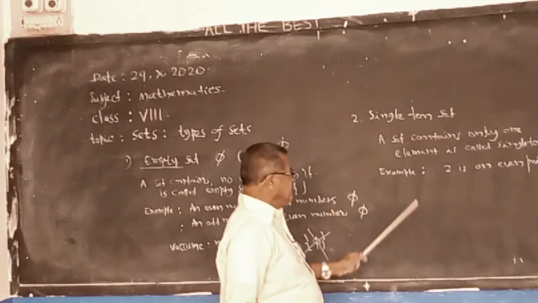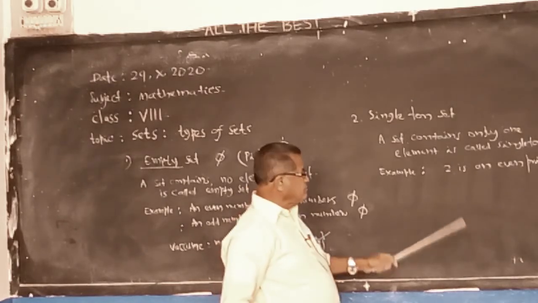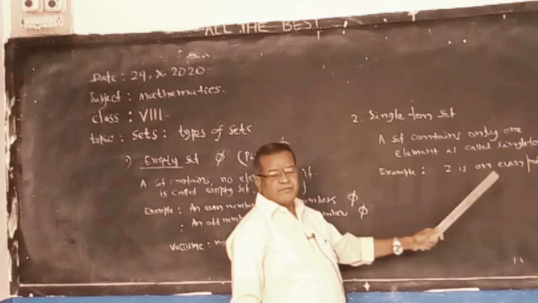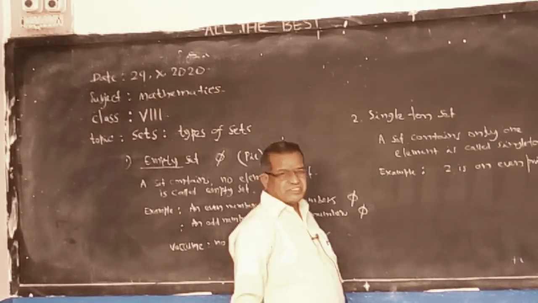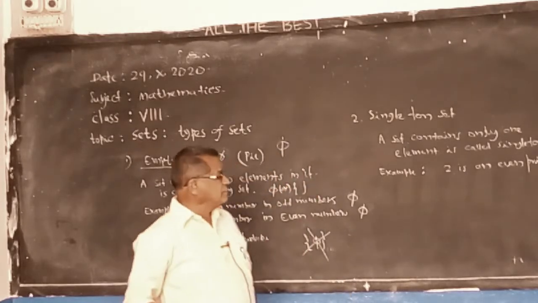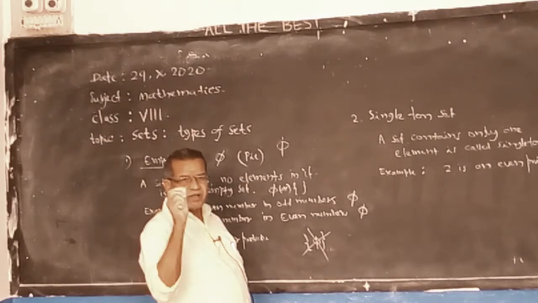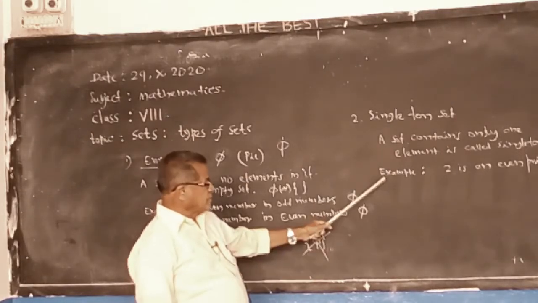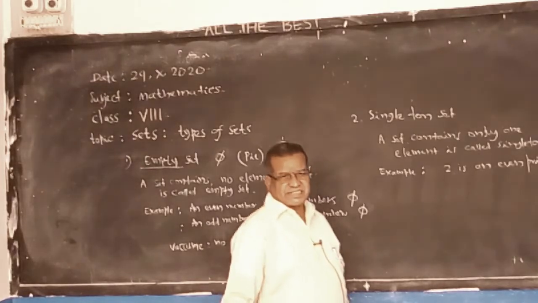In even primes we get only one element, that is 2. It is a very good example for a singleton set. If you know there is only one element, write that. Singleton set.